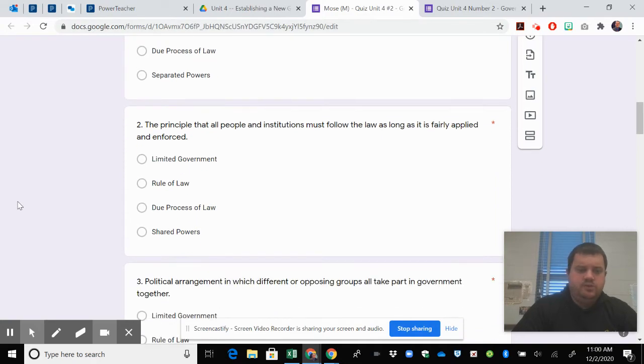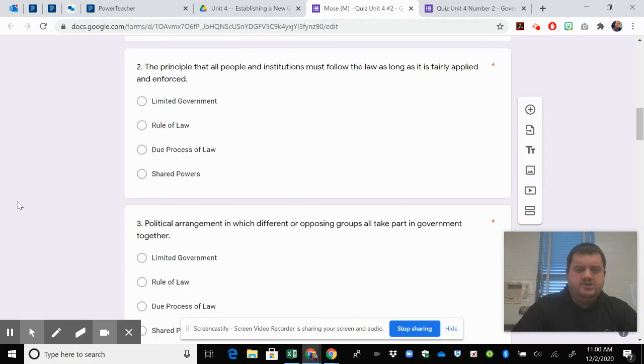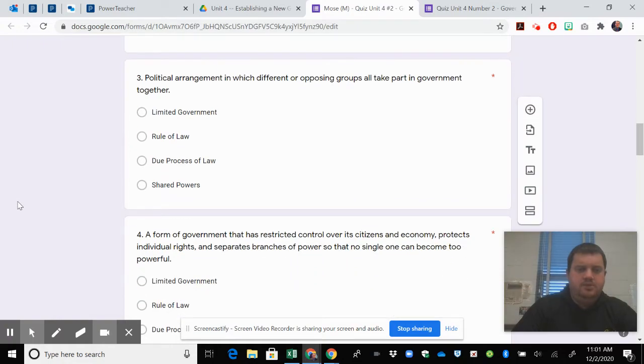Question number 2, the principle that all people and institutions must follow the law as long as it is fairly applied and enforced. A is limited government, B is rule of law, C is due process of law, or D is shared powers. Number 3, political arrangement in which different or opposing groups all take part in government together. A is limited government, B is rule of law, C is due process of law, or D is shared powers.